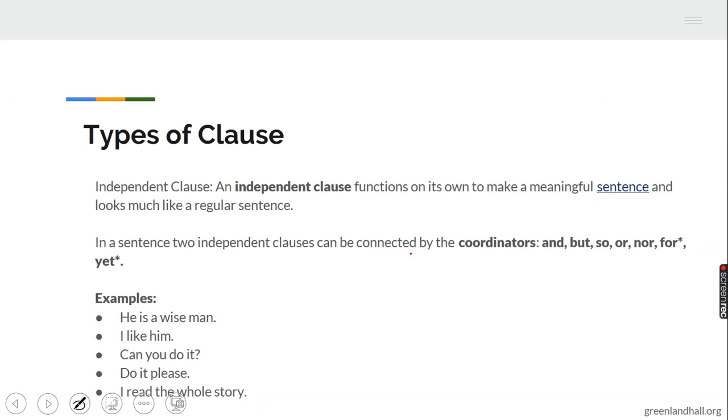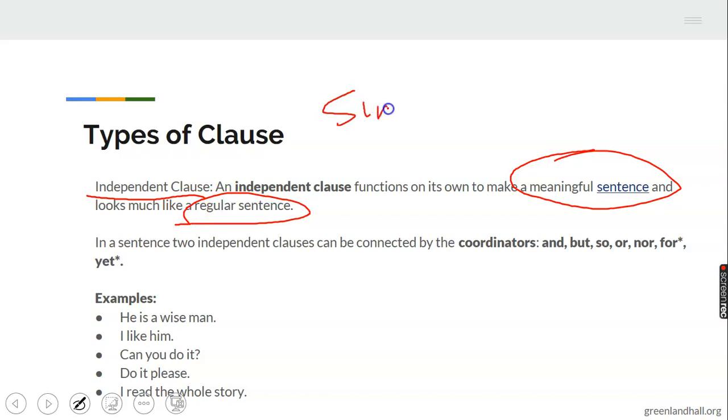We have the independent clause, which is the one that can make meaning on its own. It's independent. It can stand on its own and make meaning. It looks like a regular sentence. In short, they are called simple sentences, because they can make meaning on their own.